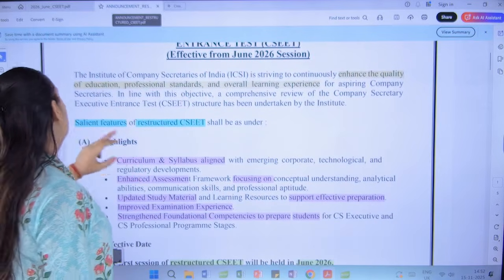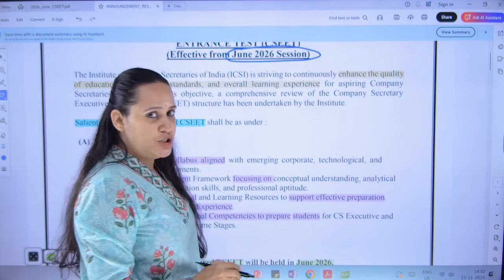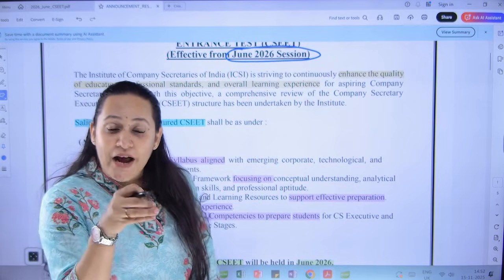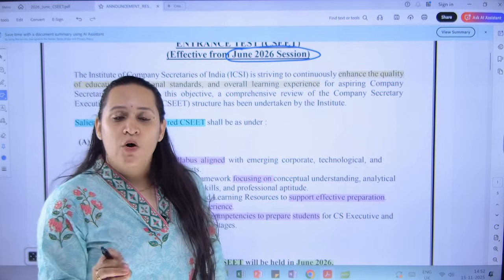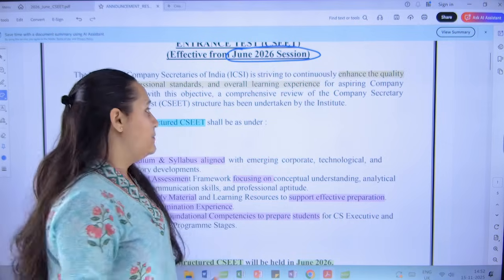Like I've already told you, this is applicable only from the June 2026 session. For any CSEET exam that is going to be conducted in January 2026, it's in the old format itself. The new laws, new rules, regulations, syllabus will be implemented from June 2026 attempt.